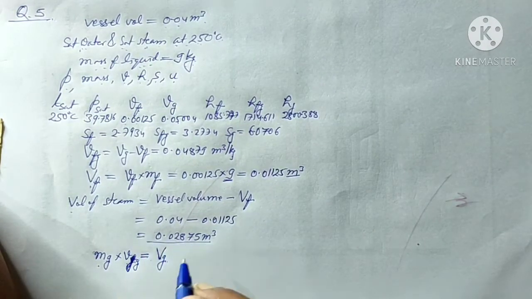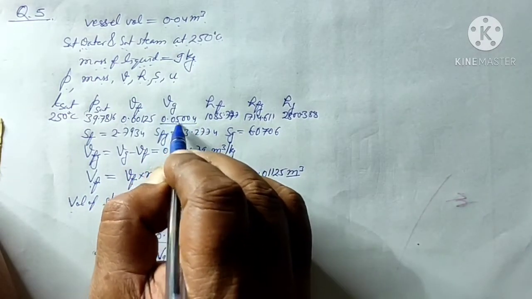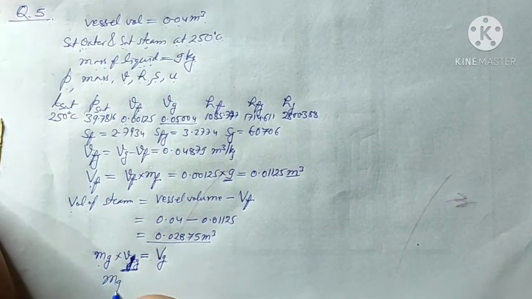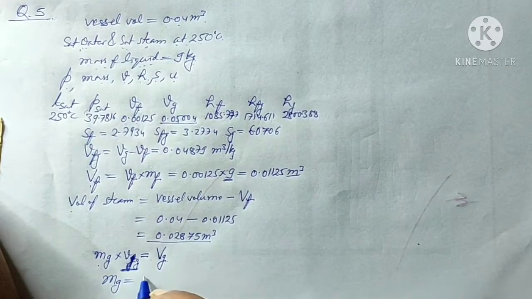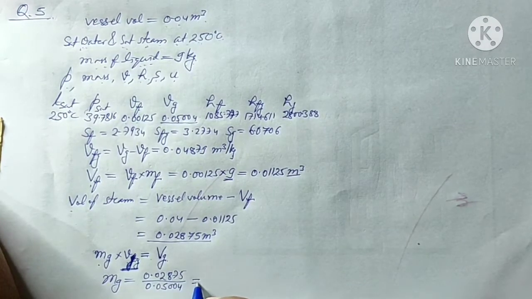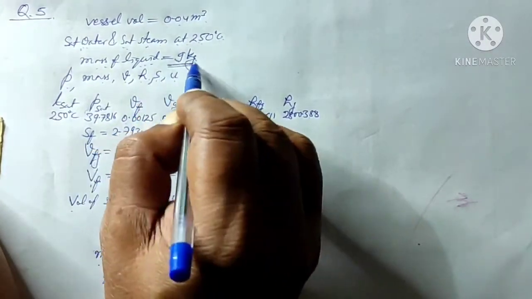We know the total volume of the steam, and the specific volume of the steam is 0.05004. So the mass of steam is 0.02875 divided by 0.05004, which comes out to be 0.5745 kg. So this is the mass of the steam and 9 kg is the mass of the water.